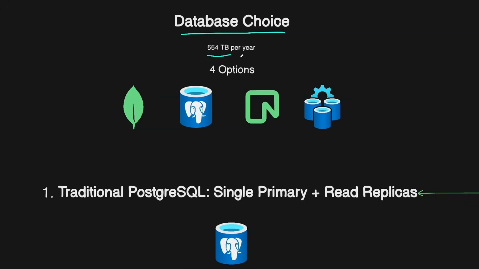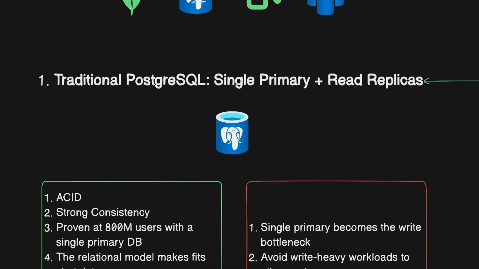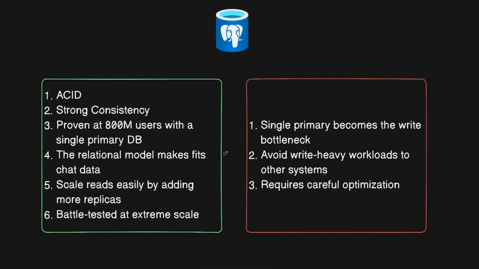And then considering that we also have around 90% read-heavy operations, let's take a look at the 4 options we have available with their pros and cons and make a decision on which one makes sense here. Let's start with the traditional PostgreSQL database with a single primary database for writes and read replicas. This is what OpenAI actually uses, and let me walk you through the pros and cons here.